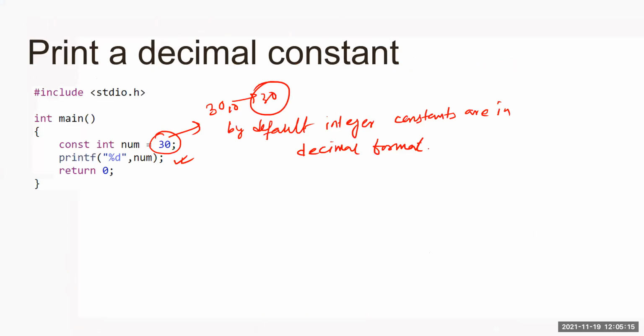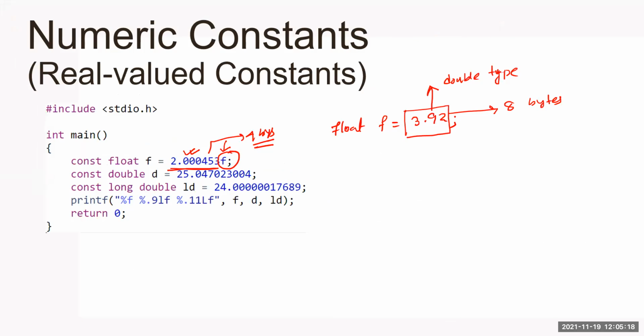Next, I hope you understand this point here: what is the need of this f, correct? Now look at the second one. Here d is double, so I did not mention any postfix character. It will take 8 bytes of memory, no problem. So there is no typecasting, 8 bytes given to 8 bytes. Again, I have taken long double. Long is a modifier, correct? So again, I have not used any f over here. It will be taken based on the memory required to save this value according to the range of long double.